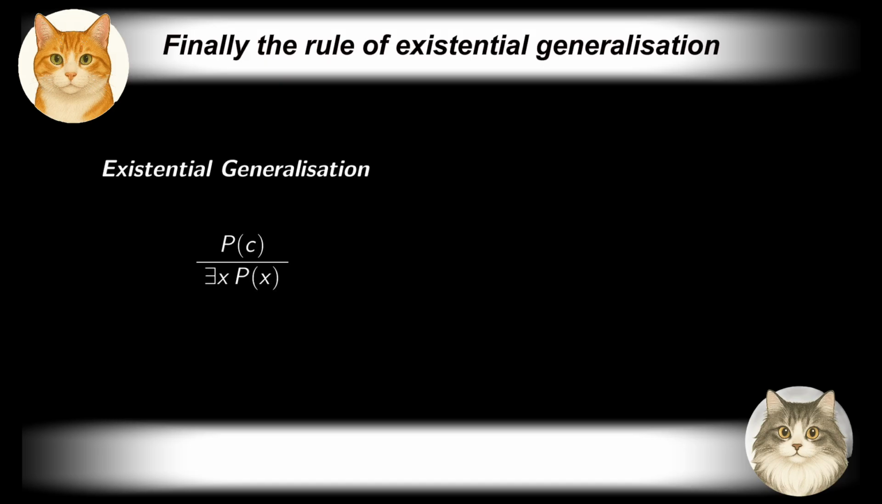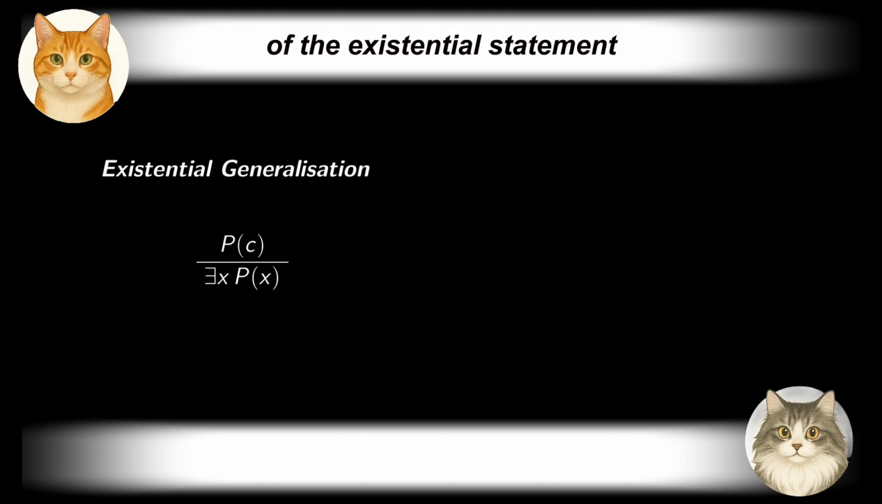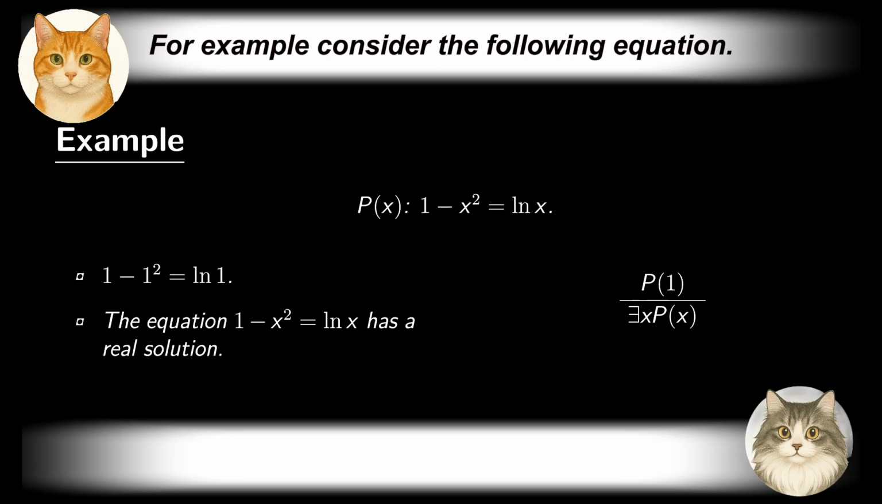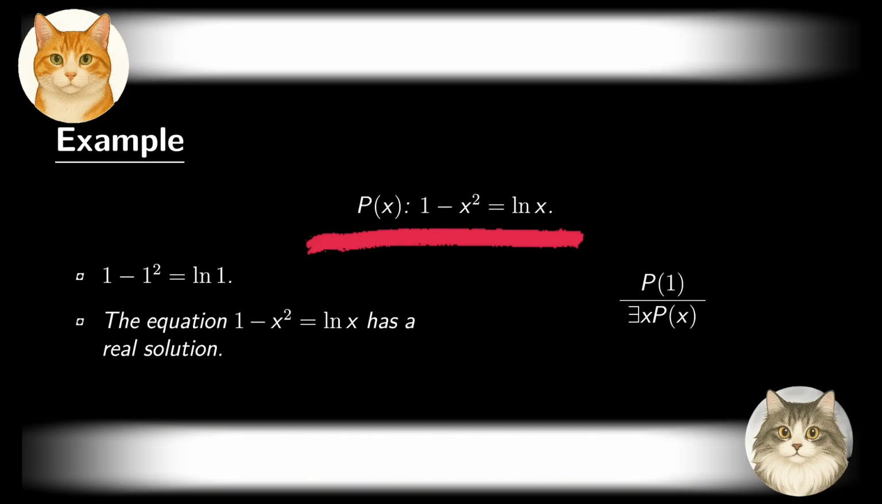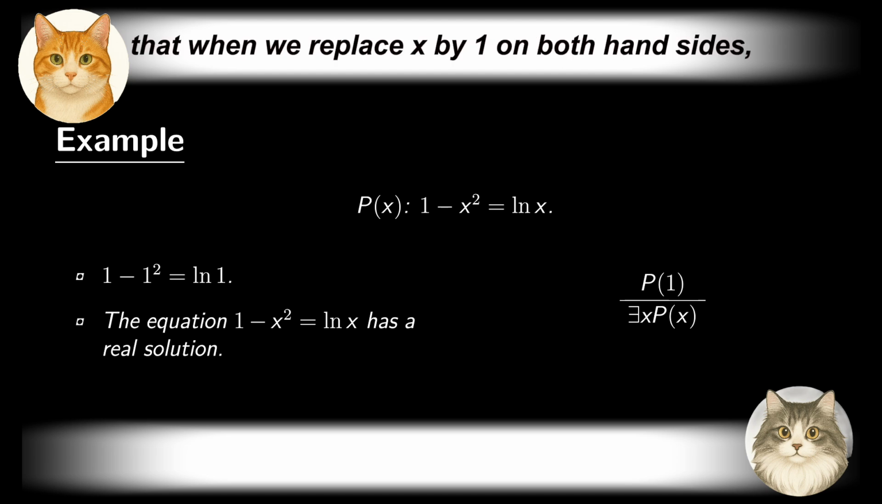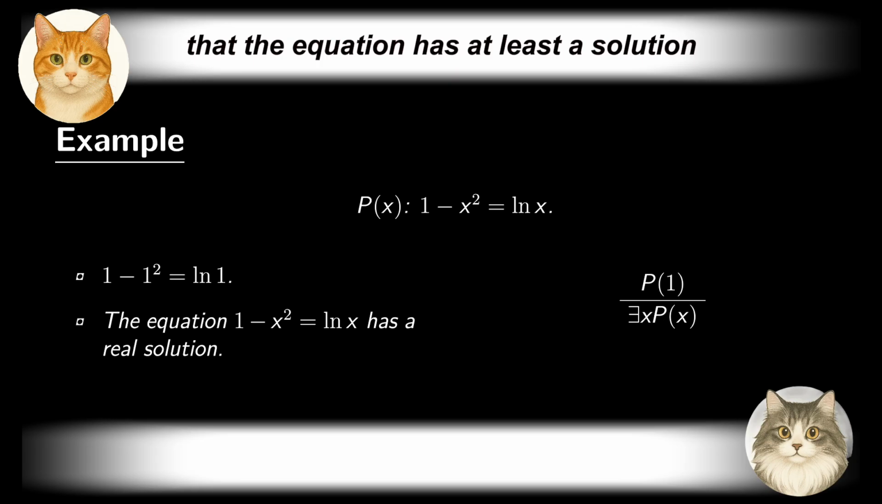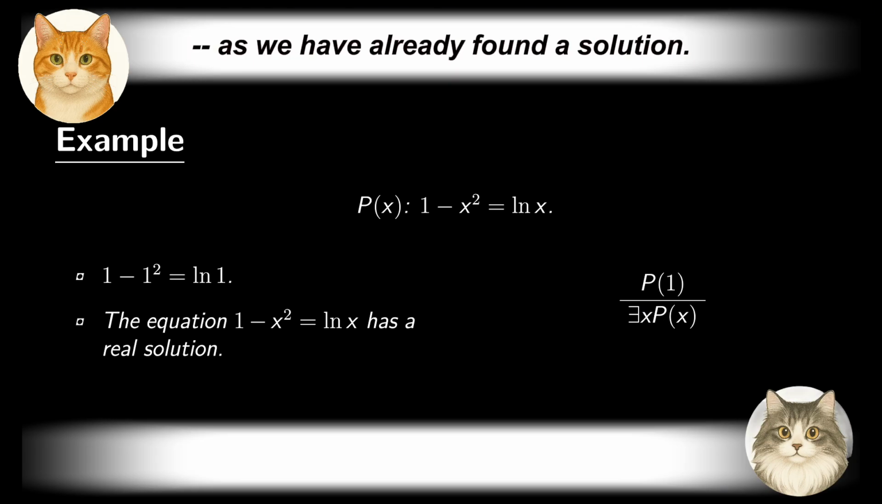Finally, the rule of existential generalization permits us to deduce the validity of the existential statement from that of any specific instance. As people always say, seeing is believing. For example, consider the following equation. We may easily verify that when we replace x by 1 on both hand sides, the equation holds. In other words, 1 is a real solution for this equation. From there, we can conclude that the equation has at least a solution, as we have already found a solution.